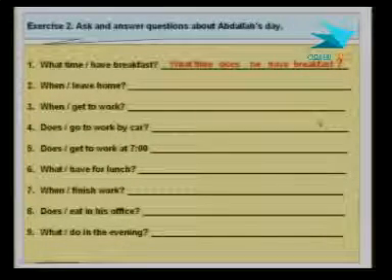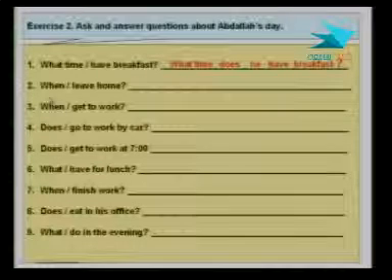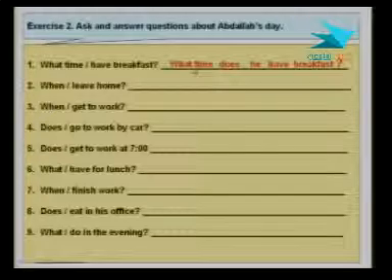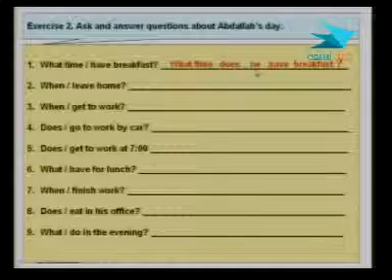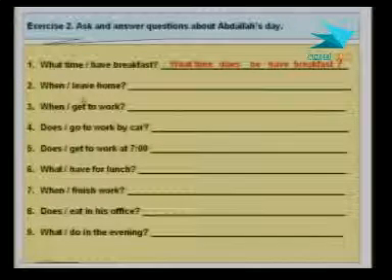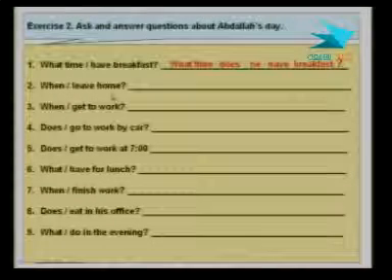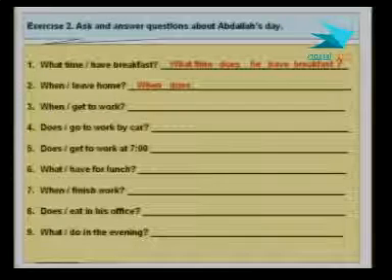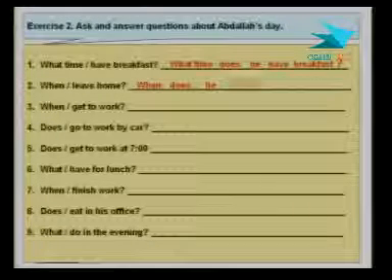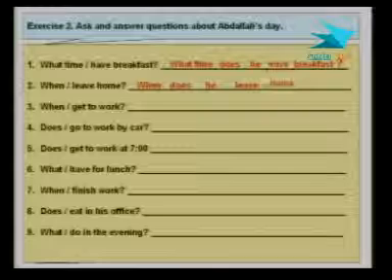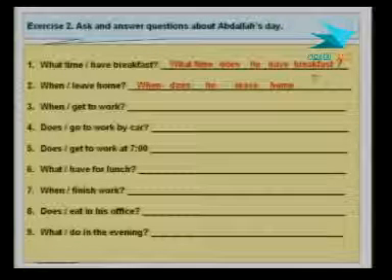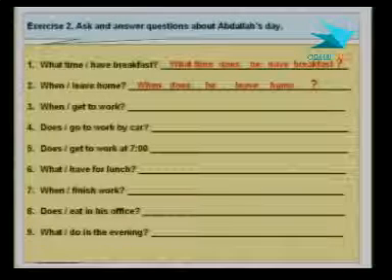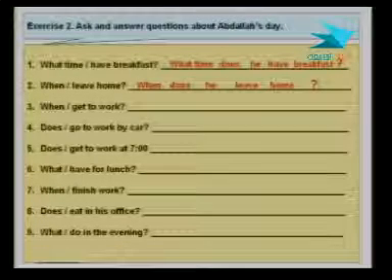All right, let's keep going then. Then we have when, leave home, and again, use the same pronoun, he. So what do we use here? When does he leave home? And a question word. When does he leave home?